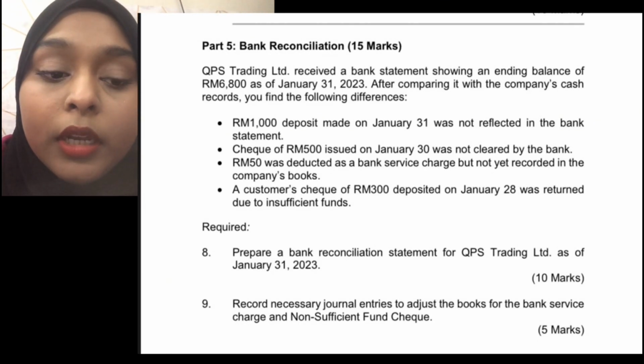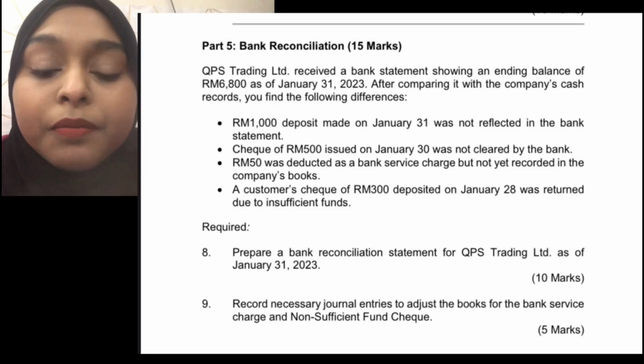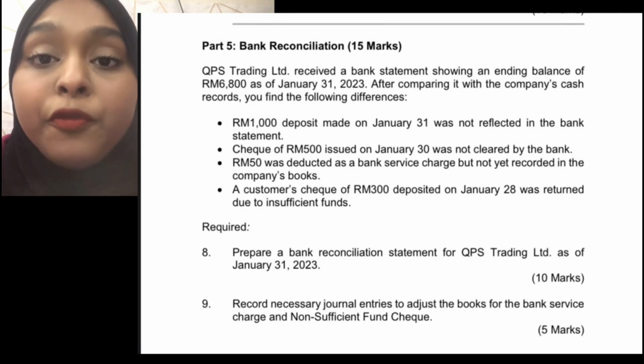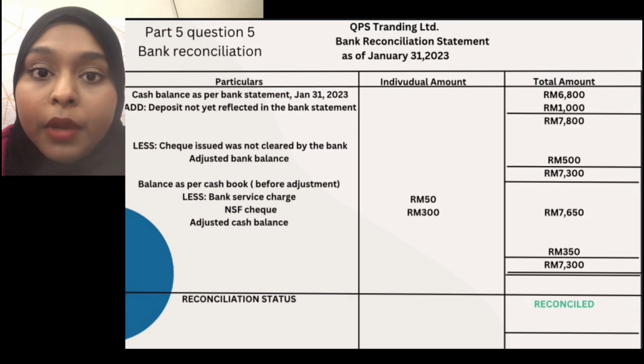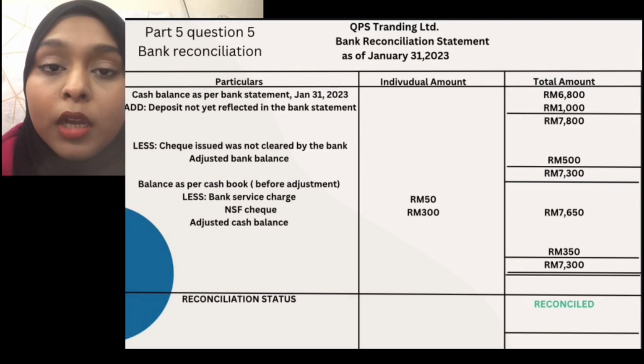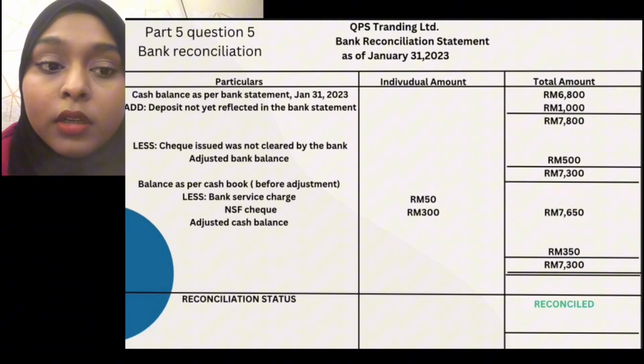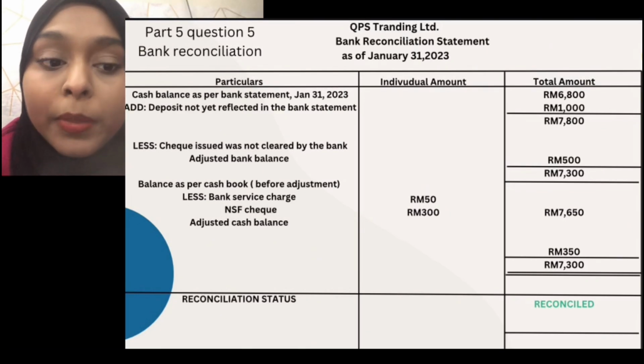The last one is a customer check of 300 ringgit deposited on January 28 that was returned due to insufficient funds. Madam can see it at my left. Here is the calculation for this bank reconciliation, with the title QPS Trading Bank Reconciliation Statement as of January 31, 2023.